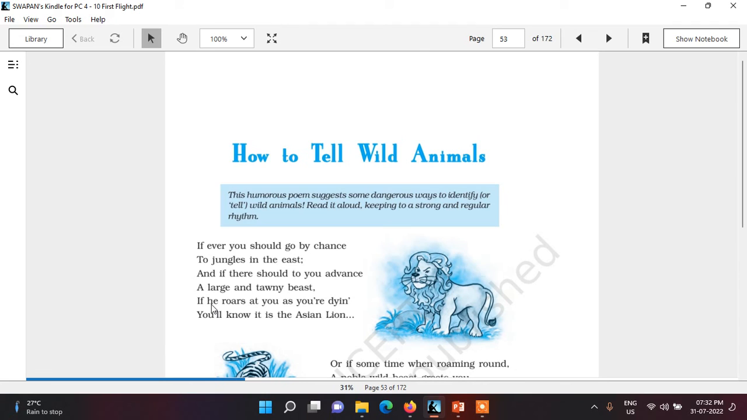Thereafter, consonance is also applicable here, because single wing, here the prominent sound of the consonant G is very prominent, clear. That's why consonance is also applicable here. And similarly, here personification is again applicable, because the poet has used he instead of it for the animal.